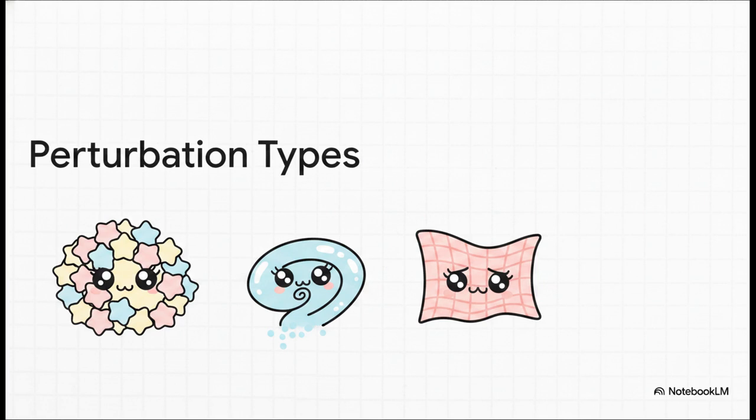First, you have scalar perturbations. These are the density clumps that act as the actual gravitational seeds for galaxies. Second, vector perturbations, which are just rotational flows that quickly decay away and disappear. And finally, tensor perturbations, which are literal gravitational waves stretching and squeezing the very fabric of space-time itself.